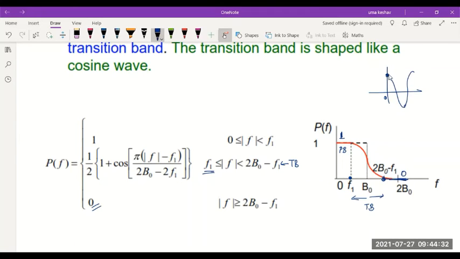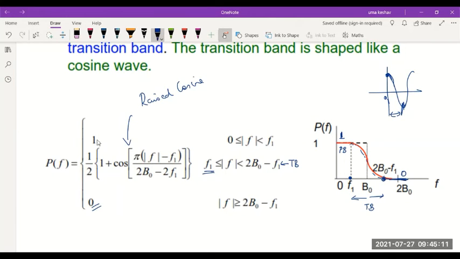This shape exactly resembles that of the cosine from here to here. So the cosine shape is taken for the transition band of the pulse. The transition band of the filter or the transition band of the pulse uses this cosine shape. Hence, because of this, it is called the raised cosine pulse.